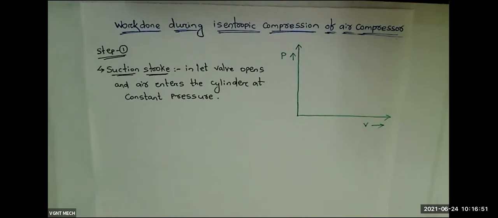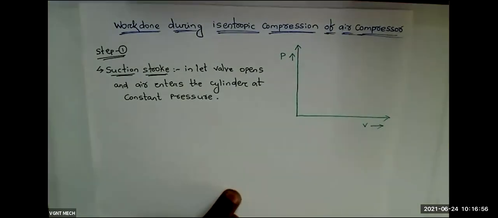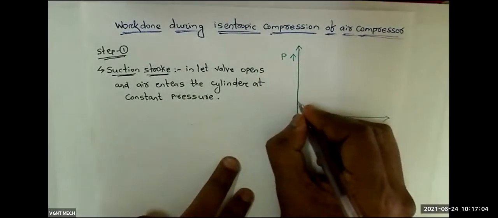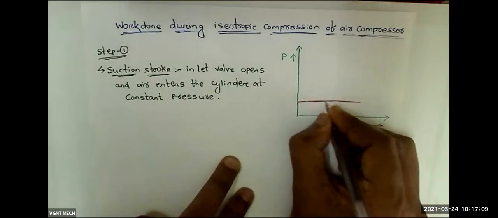This is the pressure axis, this is the volume axis. The constant pressure line looks like this, a horizontal line.